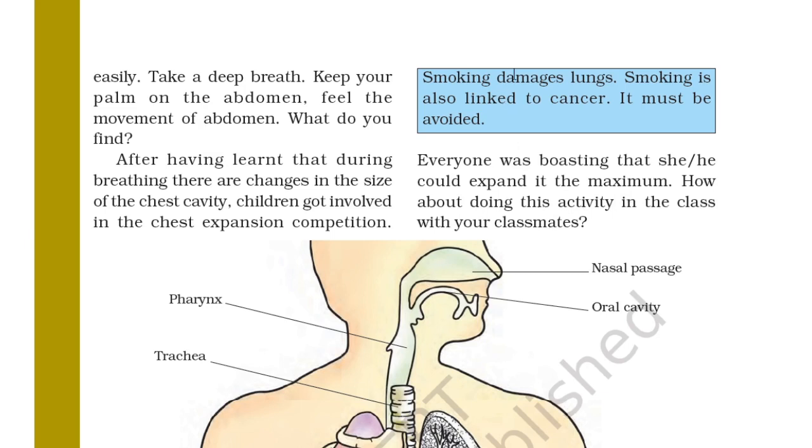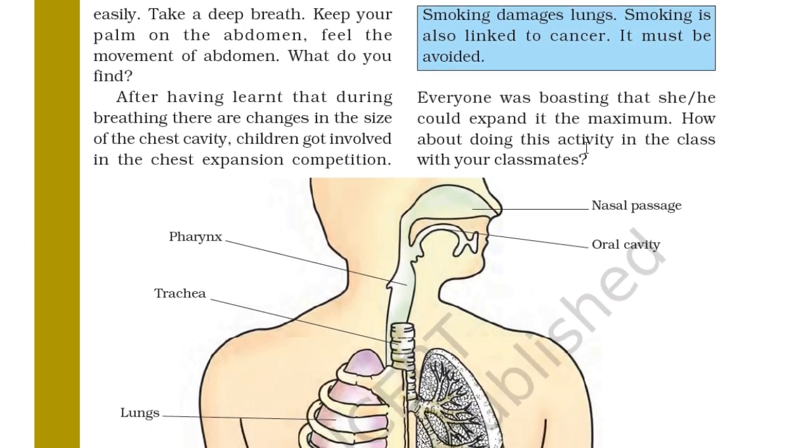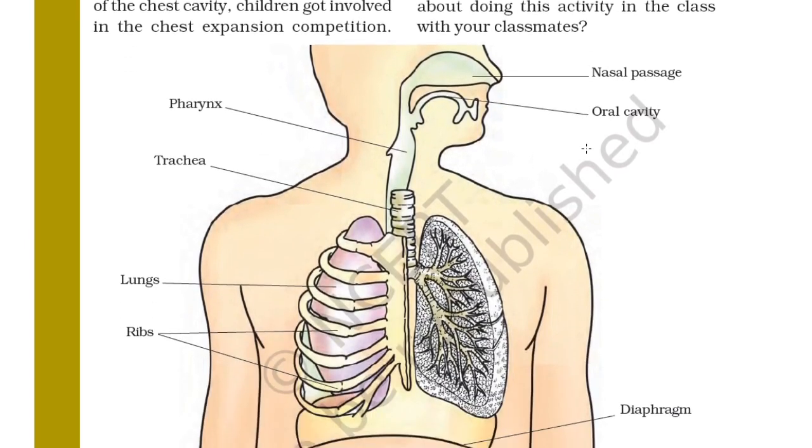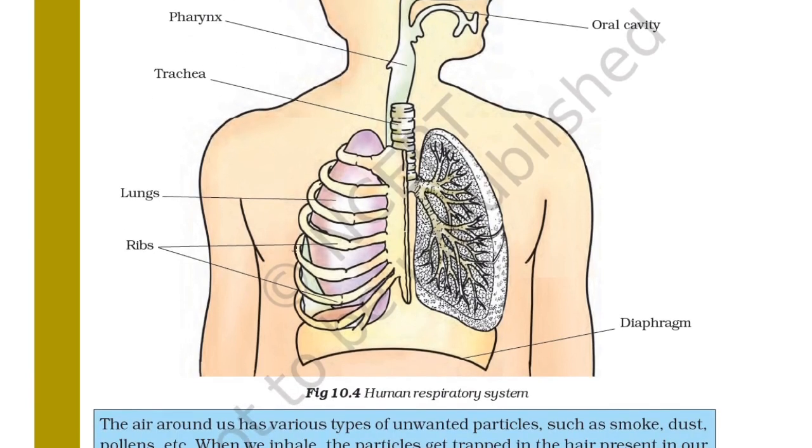Smoking damages lungs. Smoking is also linked to cancer. It must be avoided. So no one should smoke. It is very dangerous. So you can see here, this is the nasal passage and this is our oral passage. We take in air from our nasal passage and the air passes through this and reaches the lungs, and these are the ribs and this is the diaphragm. So you can see it in the diagram. It is the inner part of the lungs and it is surrounded by the rib cage.